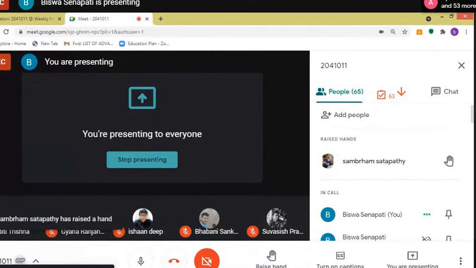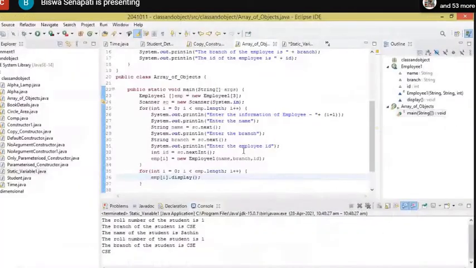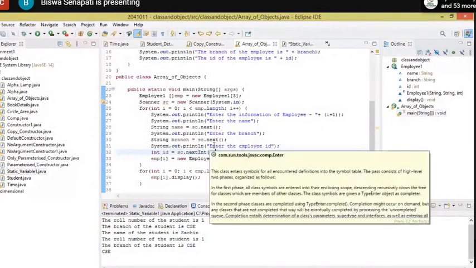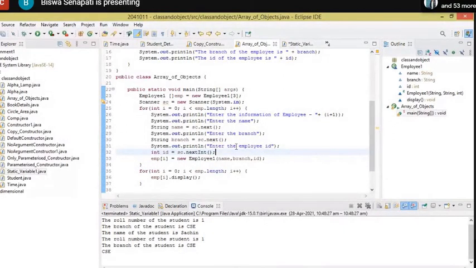Sir, when we created the objects for the EMP, in the last part EMP[i], are the 3 objects created, or is it created one by one? One by one. Because the constructor is called 3 times after passing the values. Yes or no? After passing the 3 values, the constructor will be called. So the constructor is called one by one.